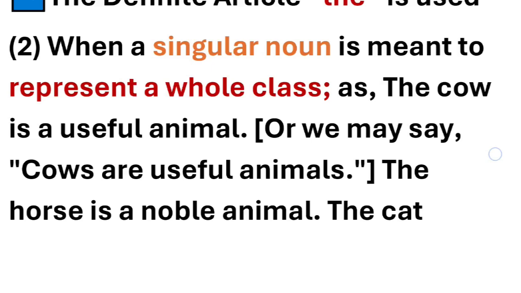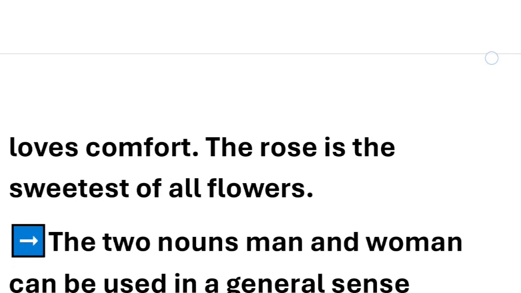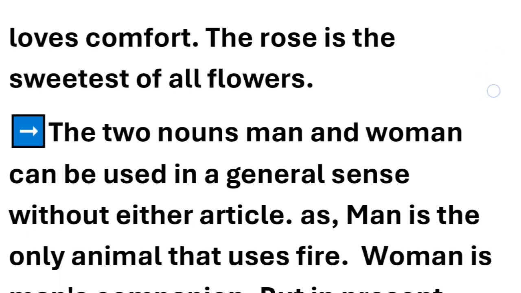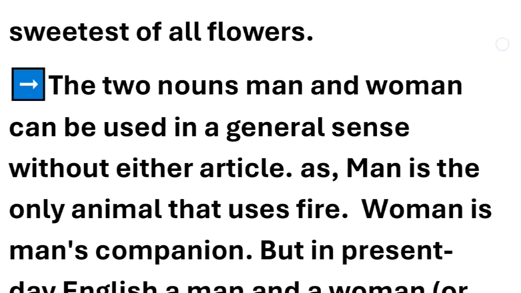Some more examples we have are, the horse is a noble animal. The horse means all the horses, not 1 or 2, but all the horses. Similarly, the cat loves comfort means all the cats of the world love comfort. The rose is the sweetest of all flowers. Now the rose means all the roses.